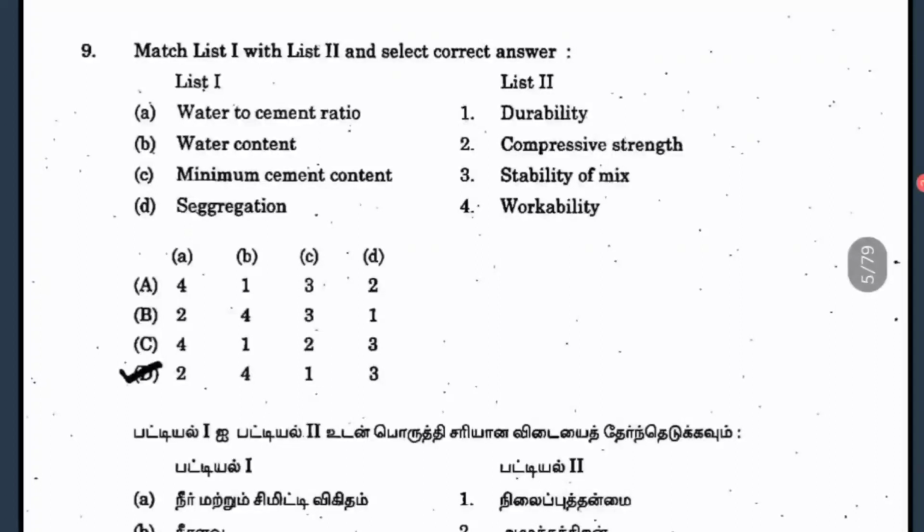So the first option, that is water to cement ratio, so it is a main property for the compressive strength, because with respect to the compressive strength the water cement ratio differs. And also the water content. So water content means it is particularly talking about the workability. Okay, so it is workability. Then minimum cement content. So cement, when you are talking about cement alone, it is directly proportional to the strength. So here strength is not given, so you can go for the next option, that is durability. And the fourth one is segregation. So segregation means it is due to stability of the mix. If it is not good means, then segregation will be happening.